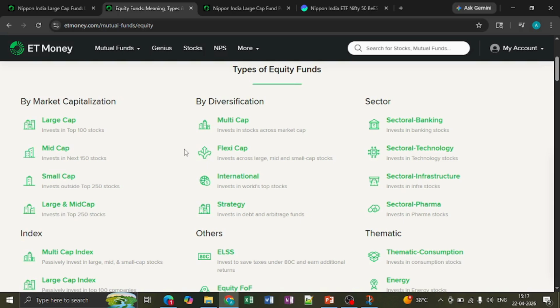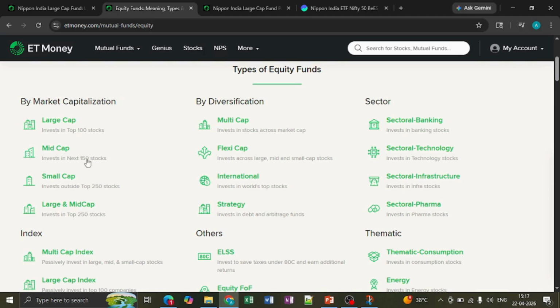In the large cap, there will be the top 100 companies or 100 stocks, you can say. This is also written here as well. Invest in top 100 stocks. So basically the Nifty will be a combination of 500 companies. The top 100 companies are called large cap. In that we have two different categories, Nifty 50 and Nifty Next 50. The first 50 are the top 50 companies and the next 50 are Nifty Next 50 companies. This is purely based on market capitalization.